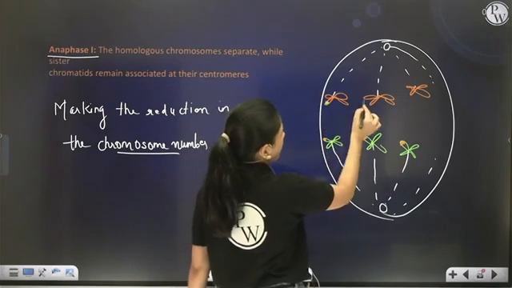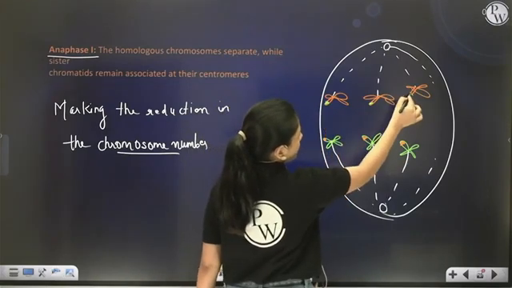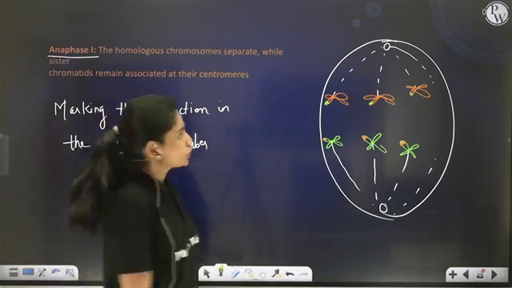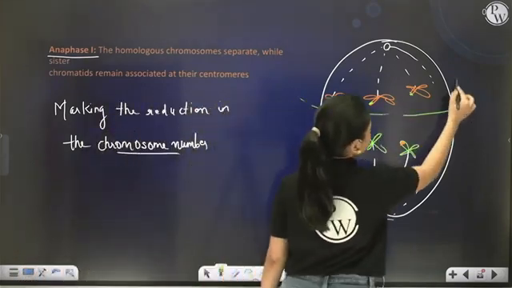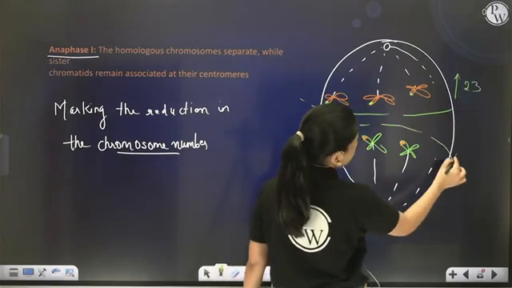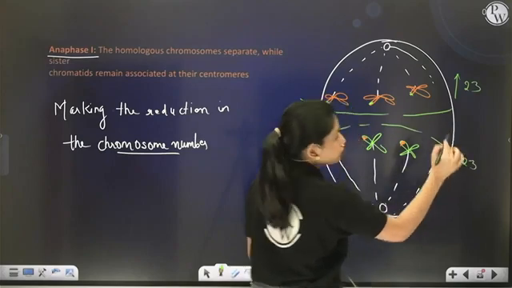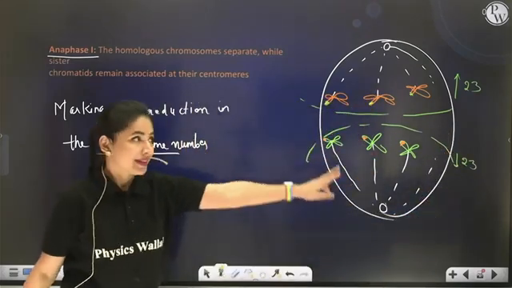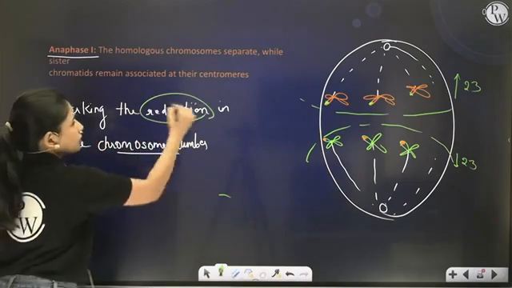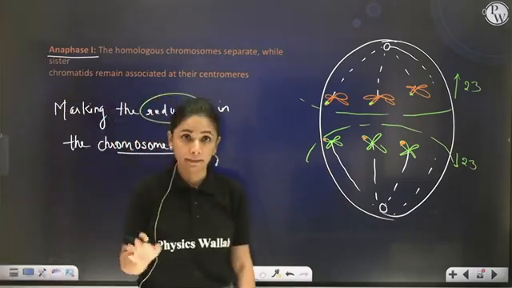Why? Because marking the exchange of genetic material that took place during pachytene stage. So 23 chromosomes are moving towards one side of the pole and the remaining 23 chromosomes are moving towards the other pole. This is Anaphase 1, that marks the reduction in the total chromosome number.